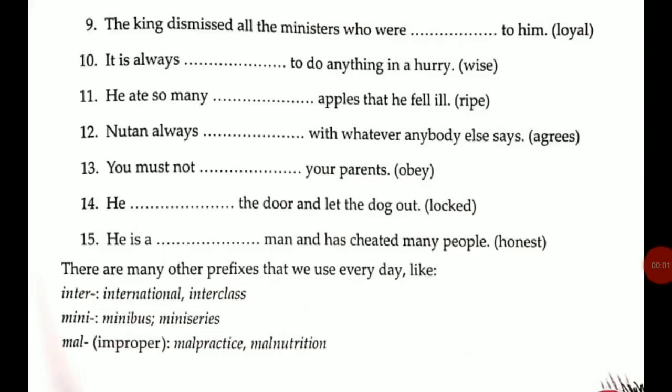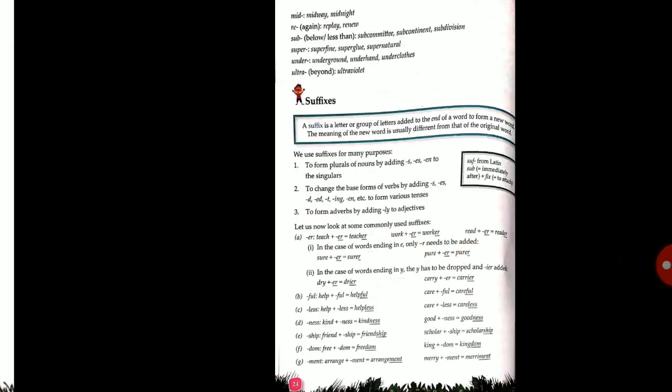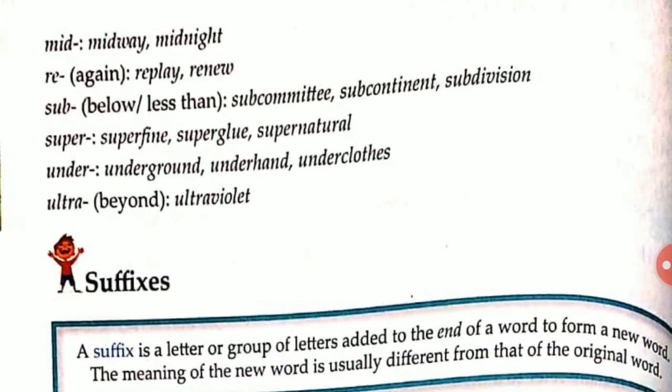There are many other prefixes that we use every day, like inter, mini, mal. Some of the prefixes we use in everyday life are inter: international, interclass. Mini: minibus, minister. Mal means improper: malpractice, malnutrition. Some more are mid: midway, midnight. Re means again: replay, renew, redo, rewrite.